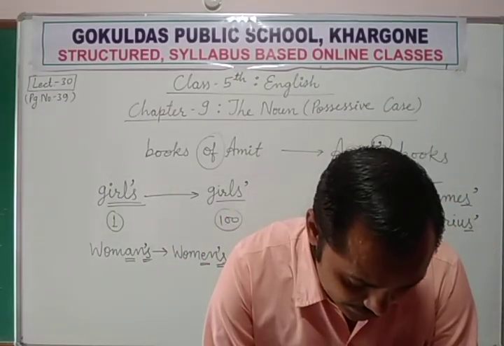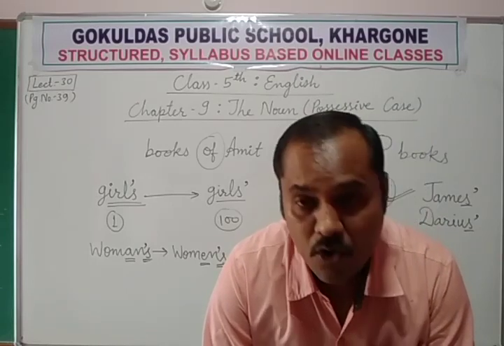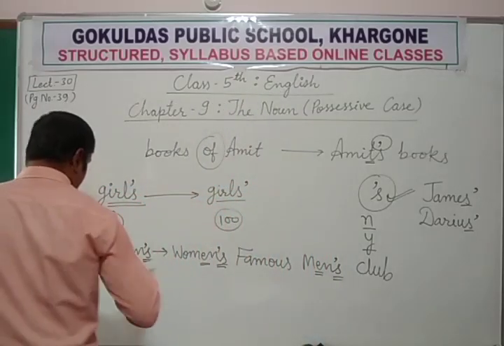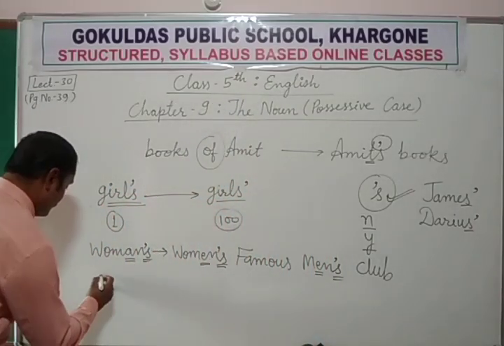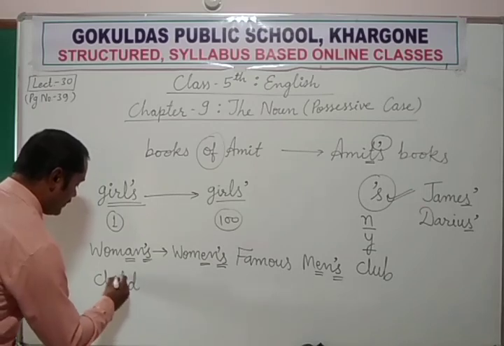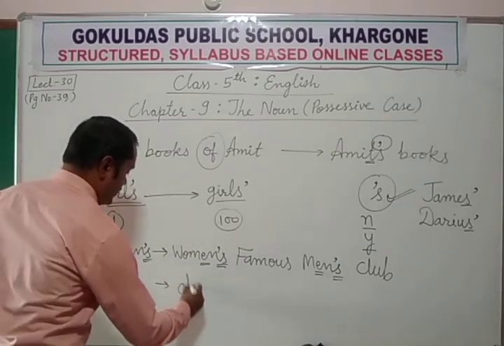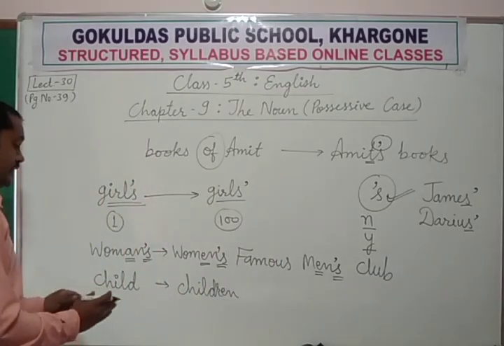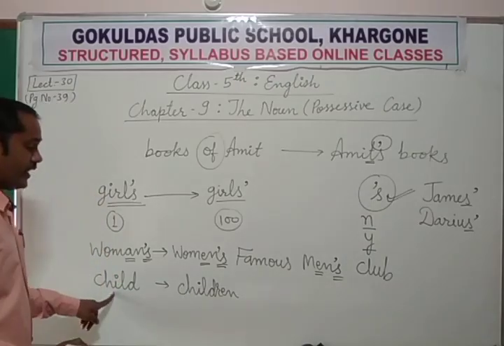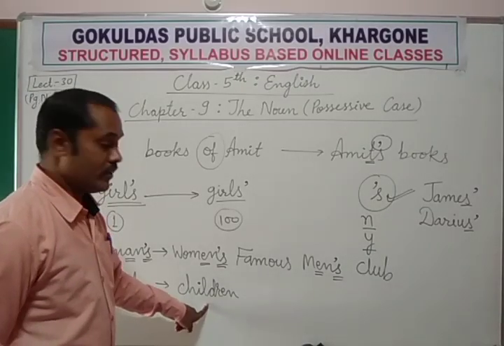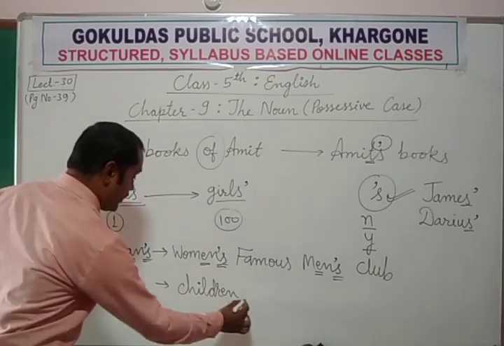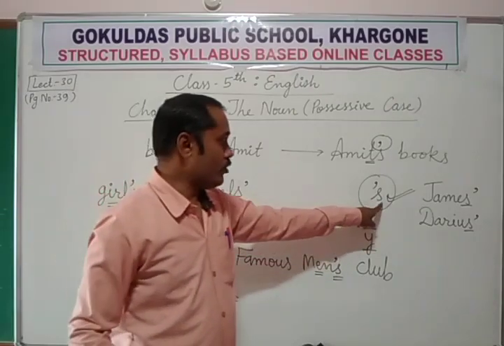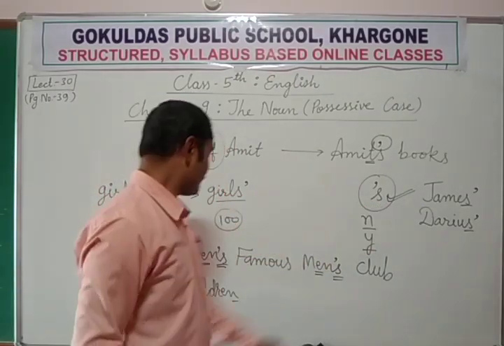These are children's book. Children's book. Now again, the singular of children, you remember, is child, and the plural is children. In both cases, whether there is only one child or many children, the ending sound is d and n. So in both cases we can apply the same rule.